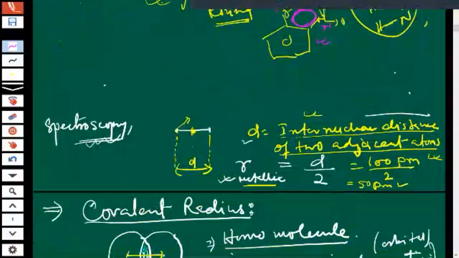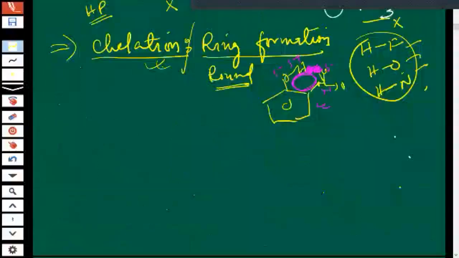See, I am giving you some molecules, just find out. Suppose I have given one molecule, children. Do you know this is a benzene ring? Suppose this is the molecule.